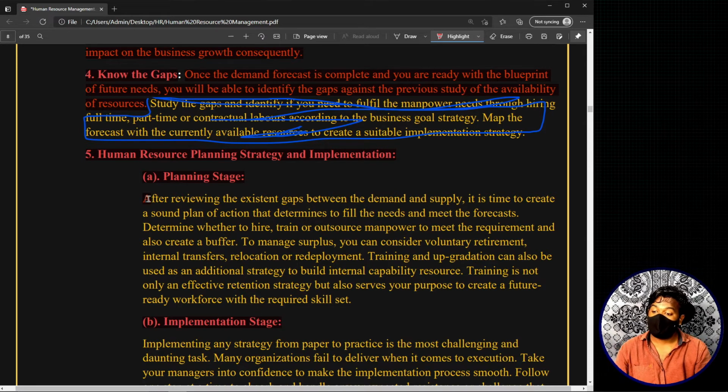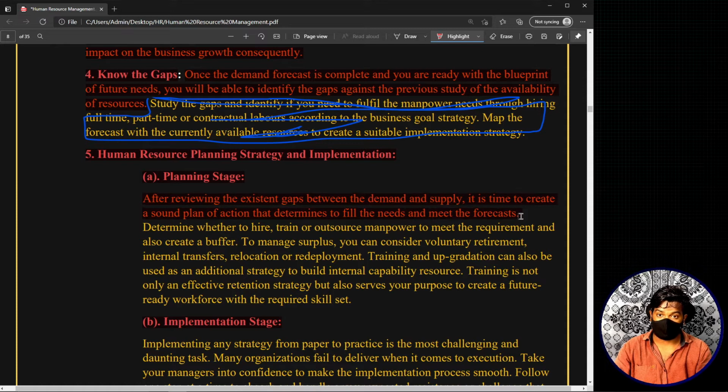Now after reviewing the existing gaps between the demand and supply, that means after doing the second, third and fourth step, where in the second step we looked at the demand forecast, in the third step the actual supply we have, and in the fourth step the gap between the previous two. Now after reviewing the existing gaps between the demand and supply, it is time to create a sound plan of action that determines how to fill the needs and meet the forecast. Now we are actually talking about, okay, let's formulate a plan on how to fill those particular gaps. Now determine whether to hire, train or outsource manpower to meet the requirement, and also create a buffer.